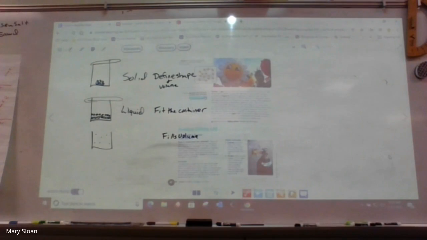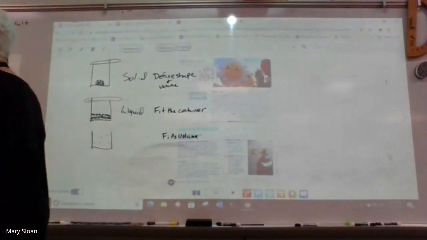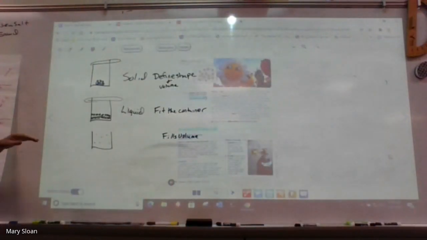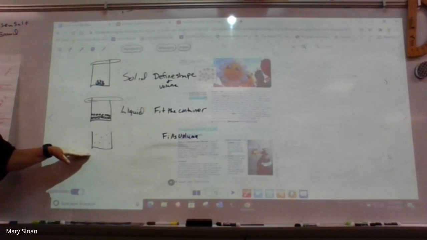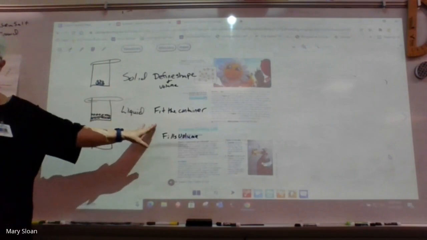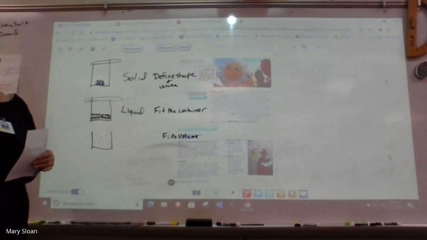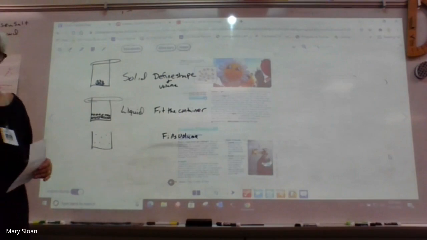Okay. So on our paper, we got one more box to fill, right? That's going to be, well, 2 really. Gas and plasma, right? So let's do gas. Now, the particles are going to be spread out, correct? It actually fills the volume of whatever you put it in, right? That's the other characteristic that I had. You have to have enough of it to do that. Don't feel like you're trying to fill a balloon, but you don't have enough air to fill it. It's not going to fill all the way.